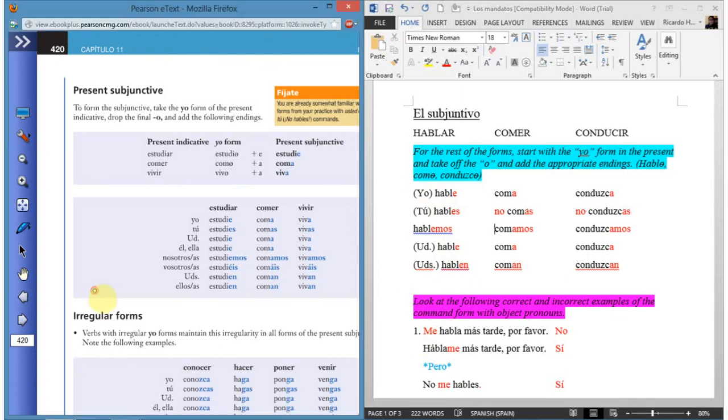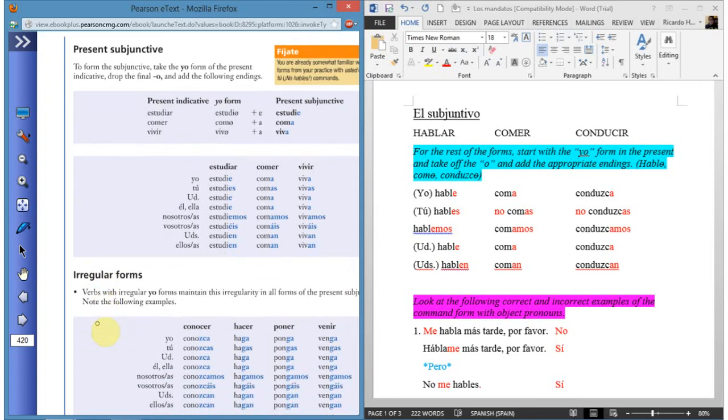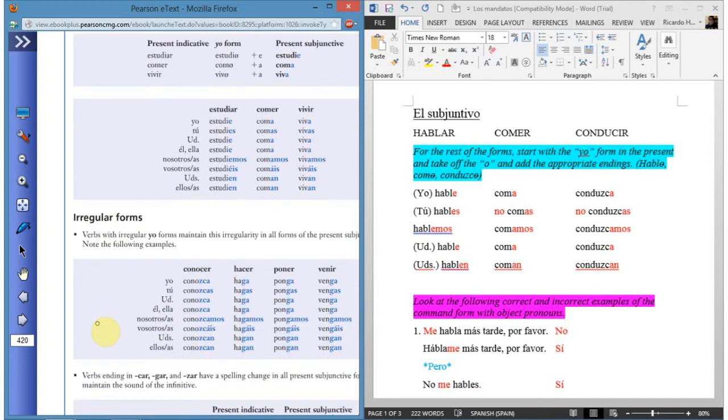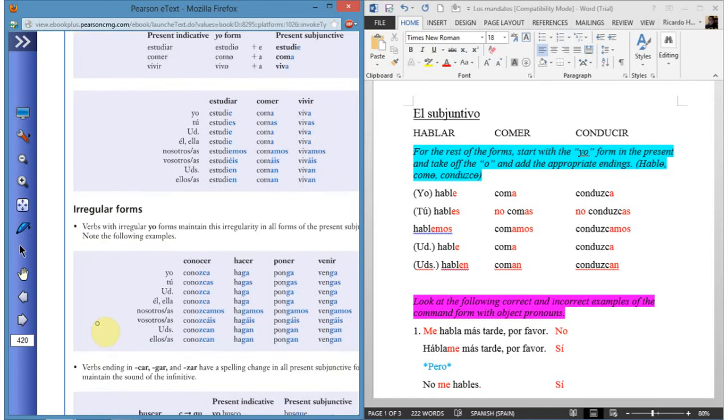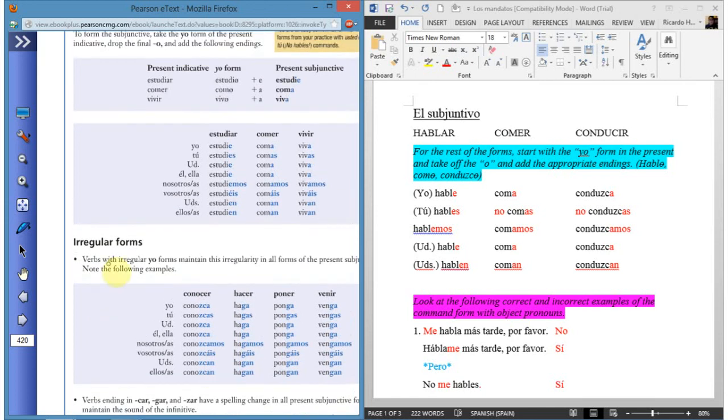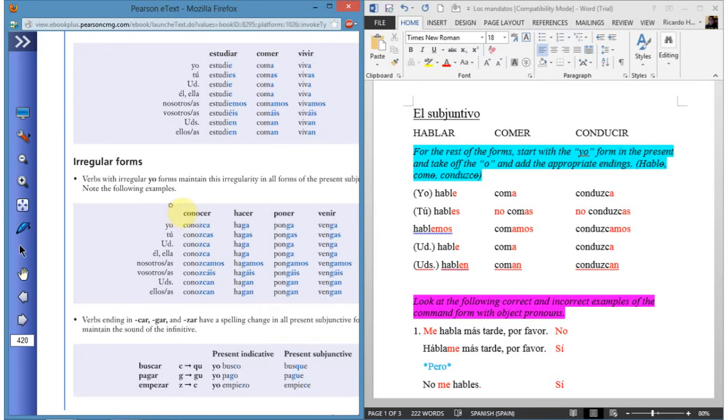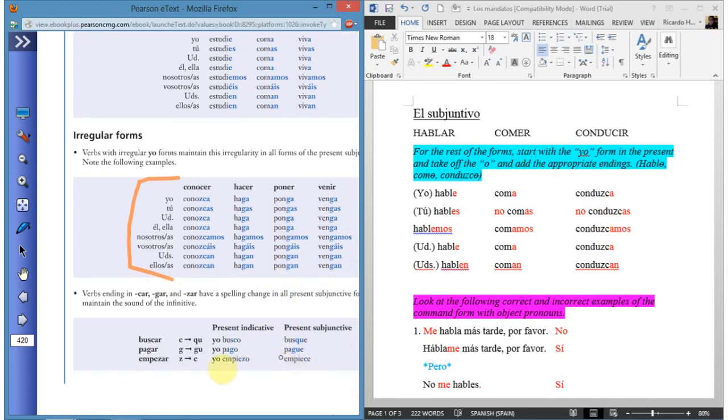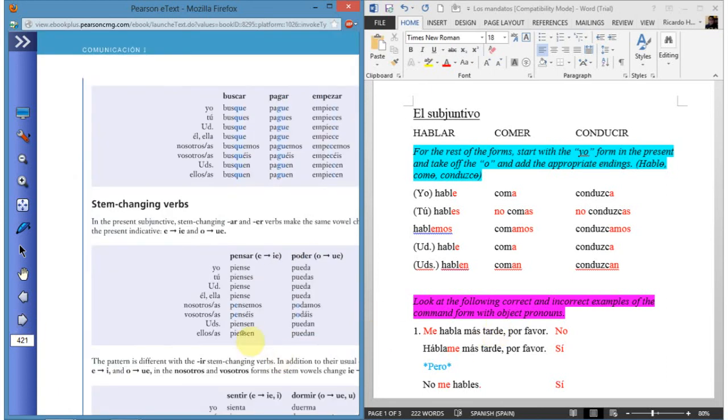Then they have irregular forms, but they're not really that irregular, because they all start with the yo form. You take off the o, then you add the endings. I've already shown you this. You see that right here, conduzca. Spelling changes have already been covered, maybe not here, but in the other lesson.